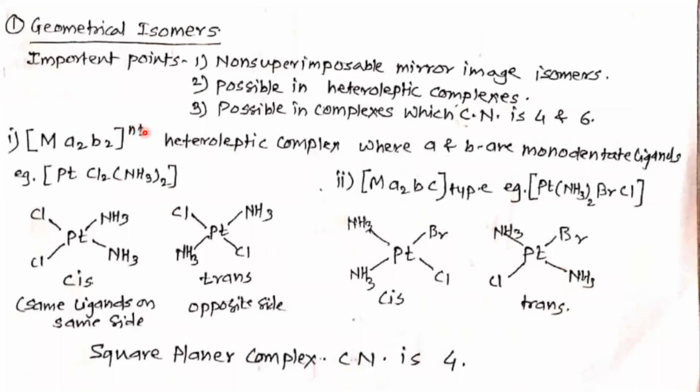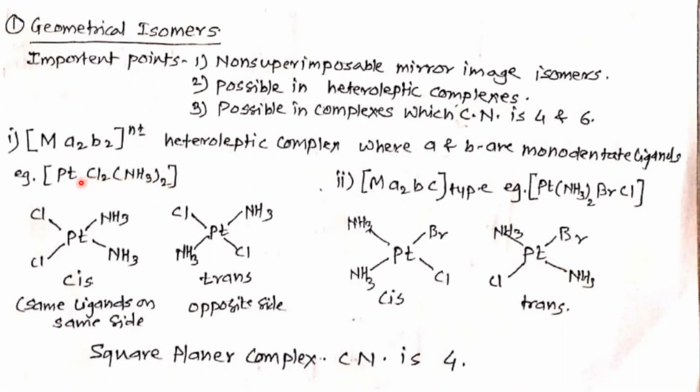It may be positive or negative. So here the example is platinum Cl2 (NH3)2. Here both chlorine and amine are monodentate ligands. So 2 chlorine and 2 amine.